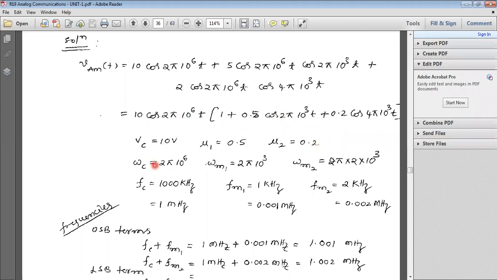Now from this term, you write omega c as 2 pi 10 power 6. And this is one message signal, therefore omega m1 is considered as 2 pi into 10 power 3. Next, omega m2 is 2 pi into 2 into 10 power 3.